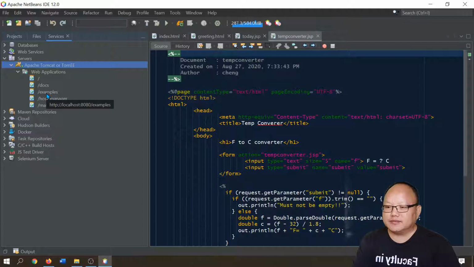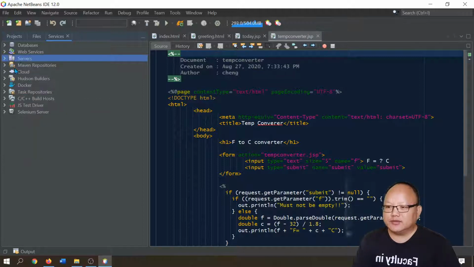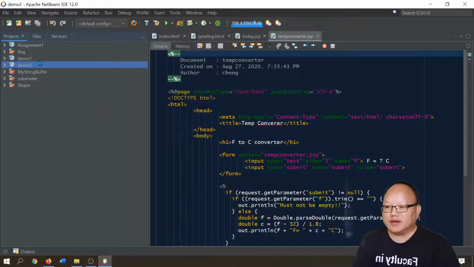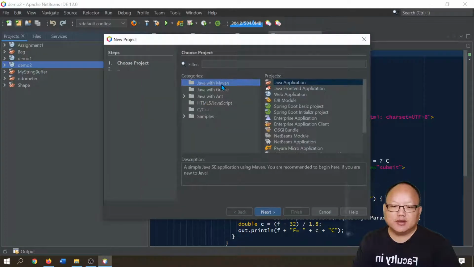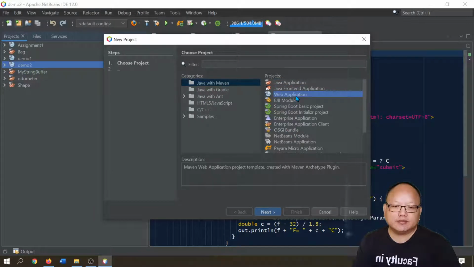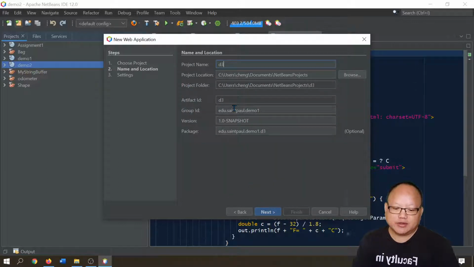Okay. So we're just going to build some web applications. So let's try a new web application. Select Java Maven web application. I'm going to call this demo 3.